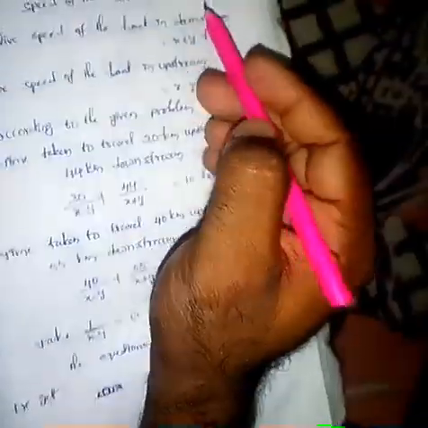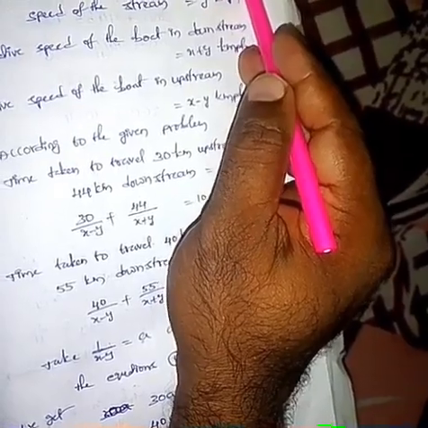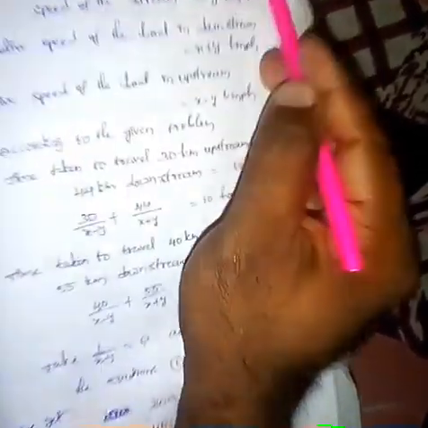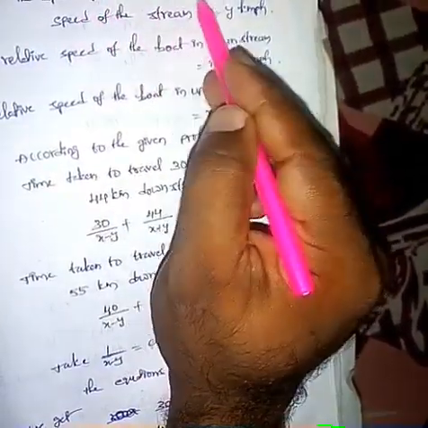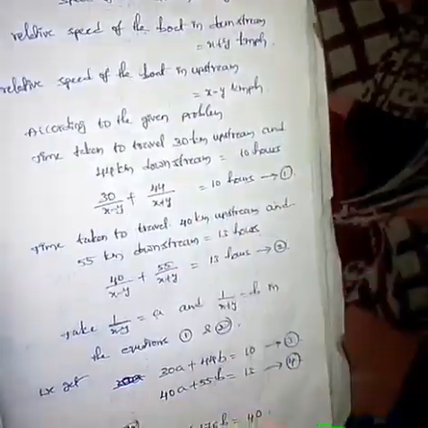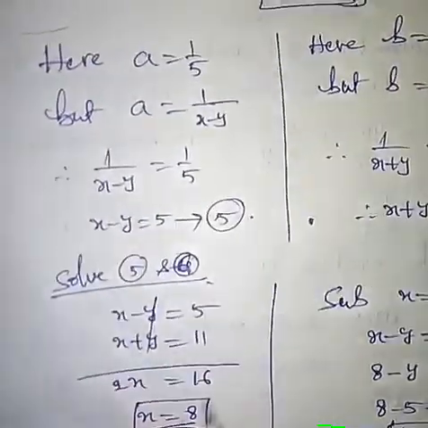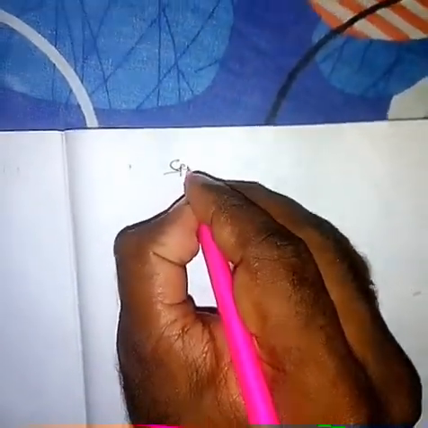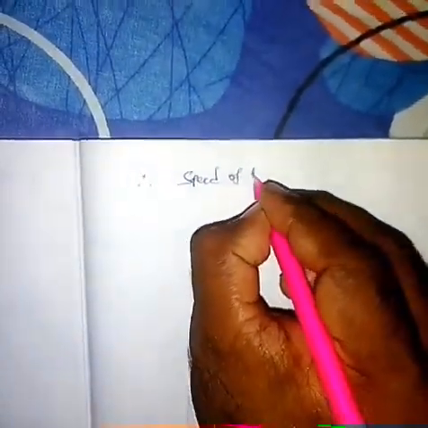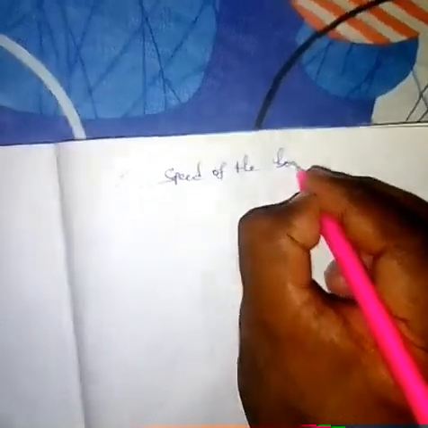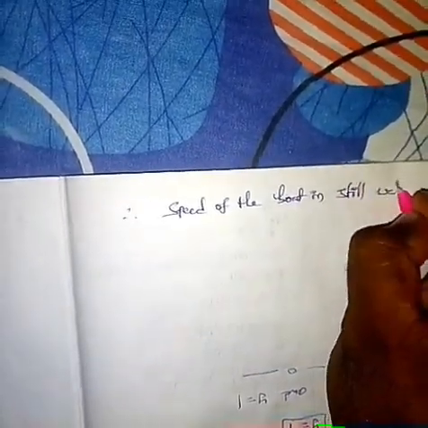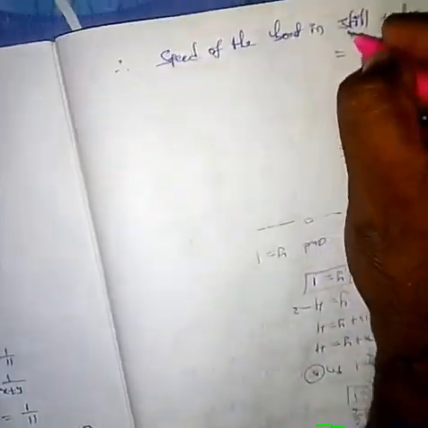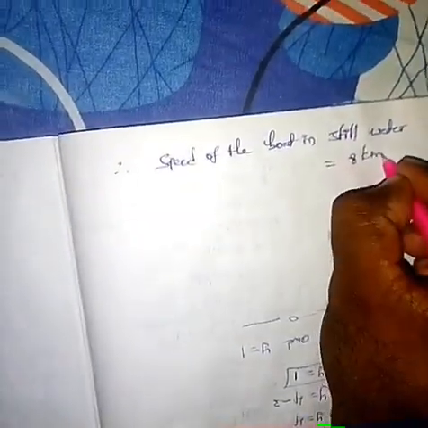So what is x in the starting? We assumed x equal to the speed of the boat in still water. So the speed of the boat in still water equals 8 km/h.